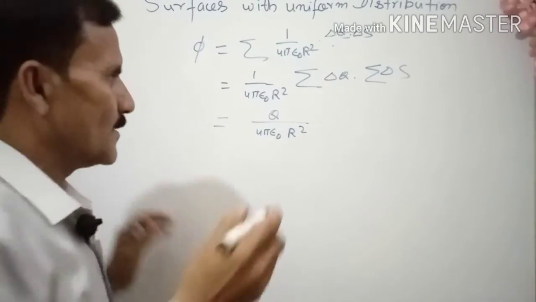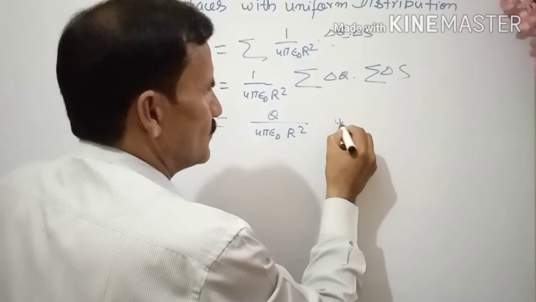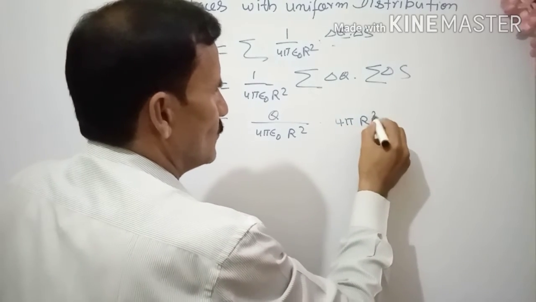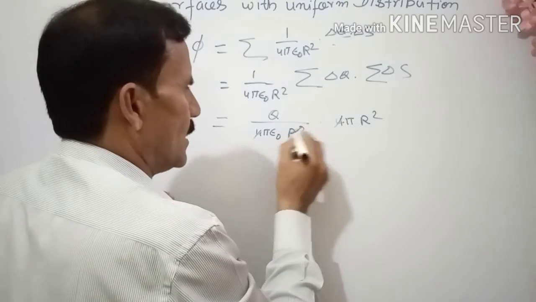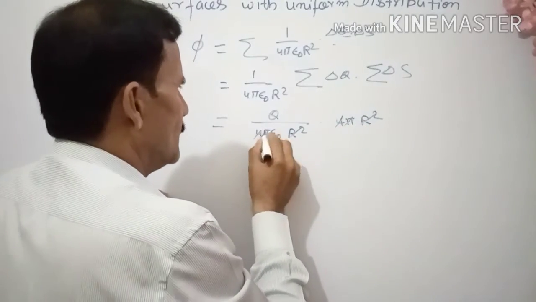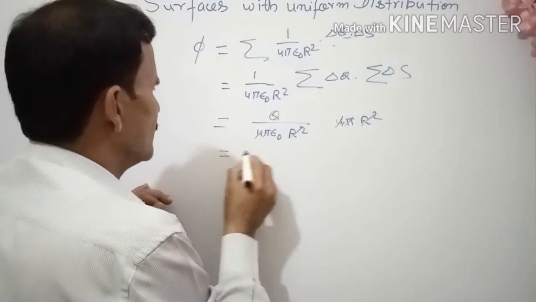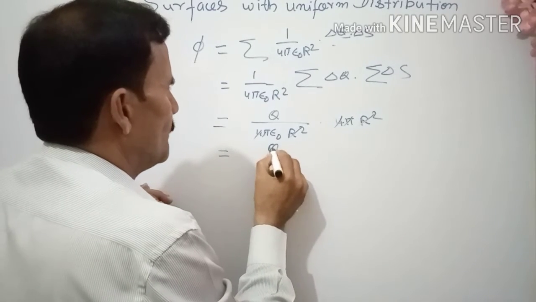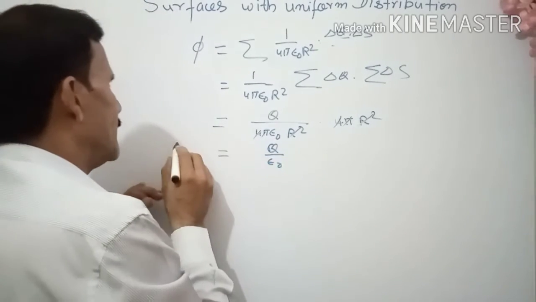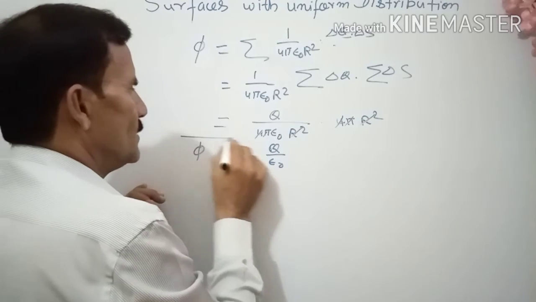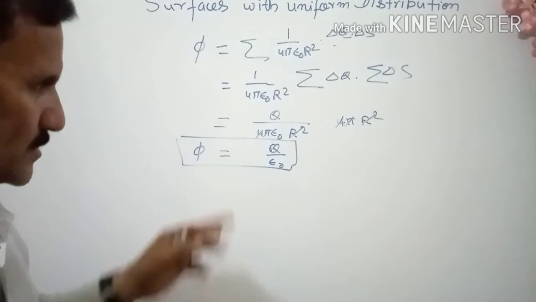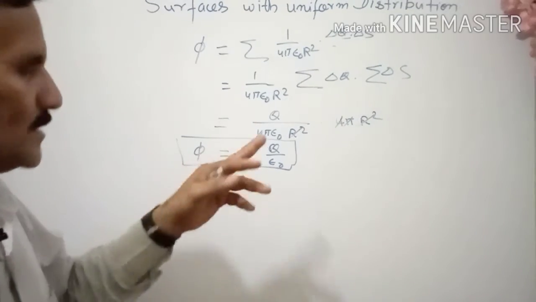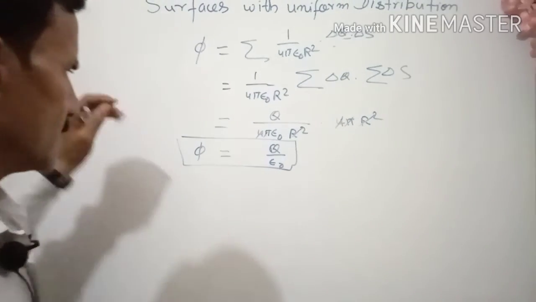What is the surface area of the sphere? That is 4 pi r square. Now cancel 4 pi and r square, so you are getting q upon epsilon naught. Total electric flux is q times 1 upon epsilon naught. So this was the Gauss law, in magnitudes.